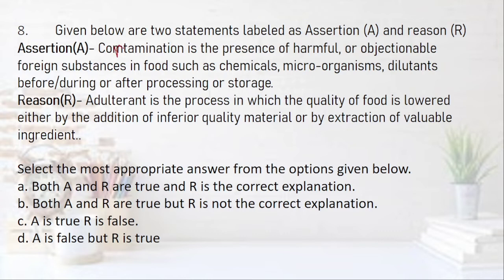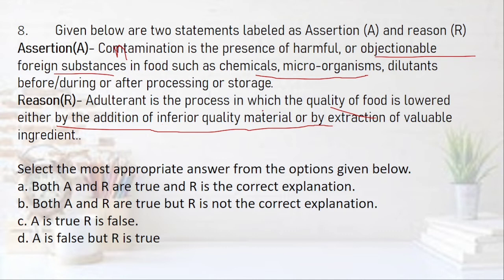Contamination is the presence of harmful or objectionable foreign substances in food such as chemicals, microorganisms, dilutants before or after processing or cold storage. Is it contamination? What do you say? Adulterant is the process in which quality of food is lowered either by addition of inferior quality material or by extraction of valuable ingredients.